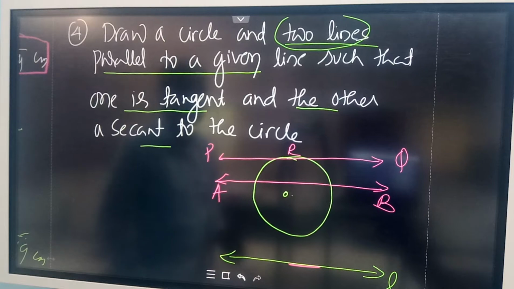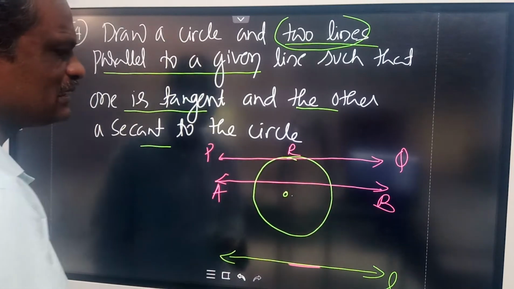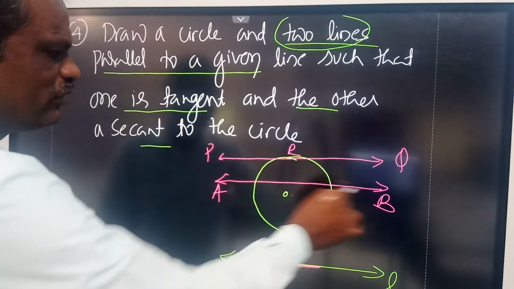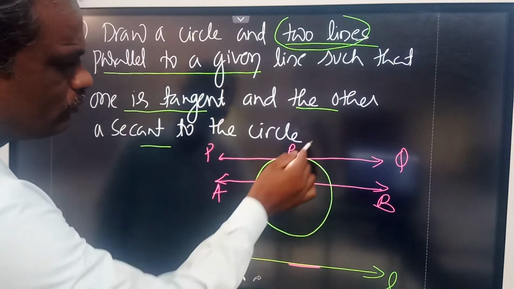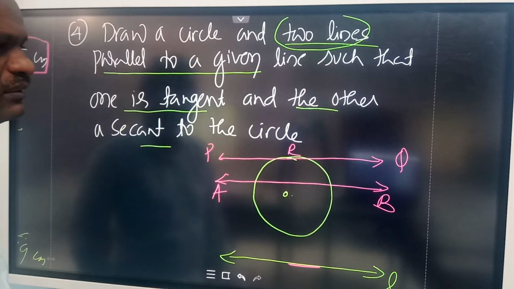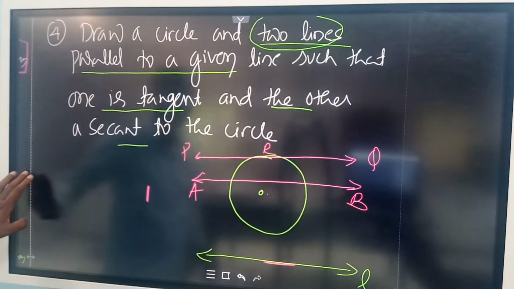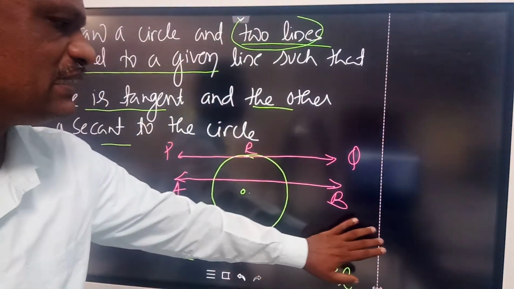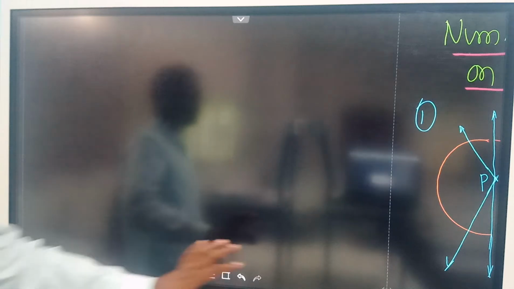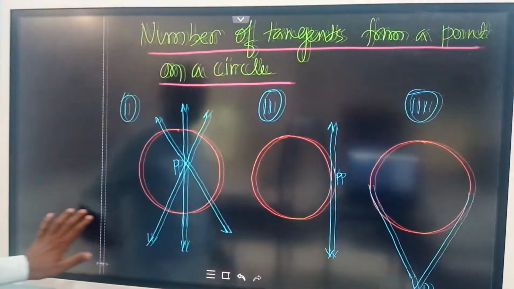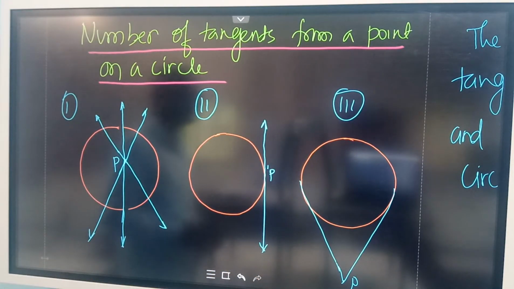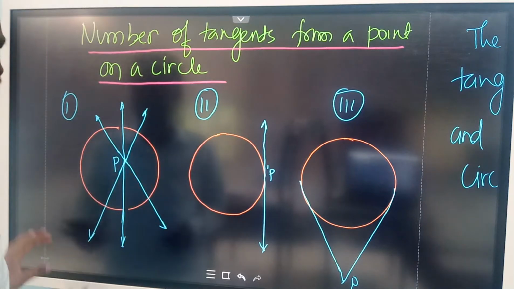So that's all. You can draw a circle of any radius and one tangent and one secant to the given line. Both are parallel to the given line. So this is the diagram you can draw to this question. So now after this, let us go to another topic, number of tangents from a point on a circle.